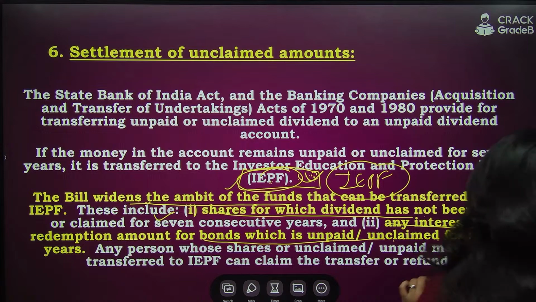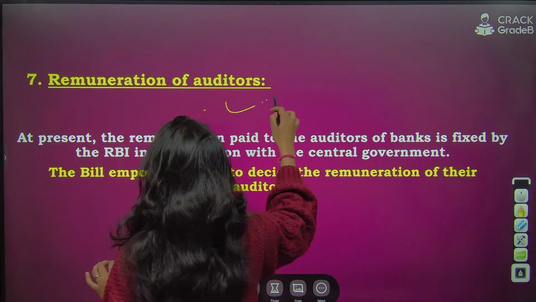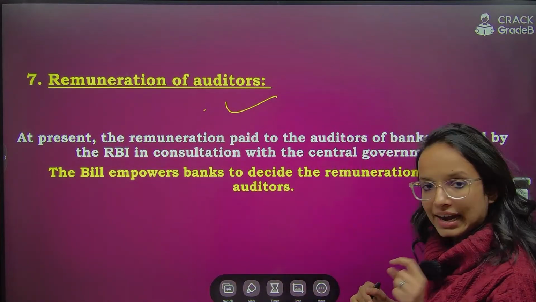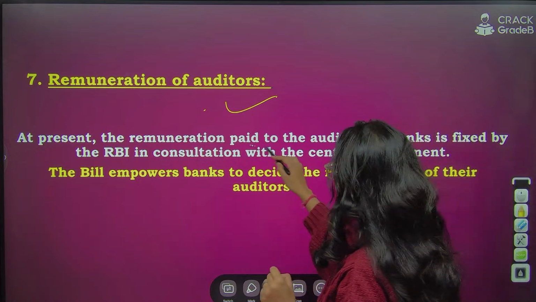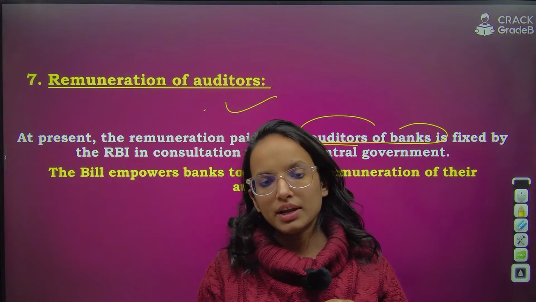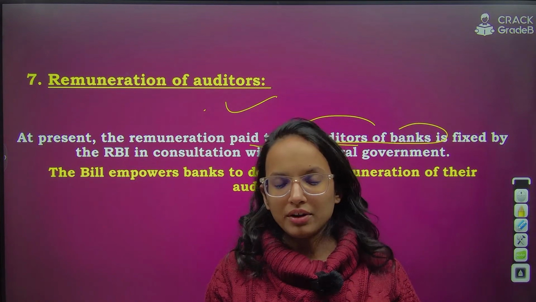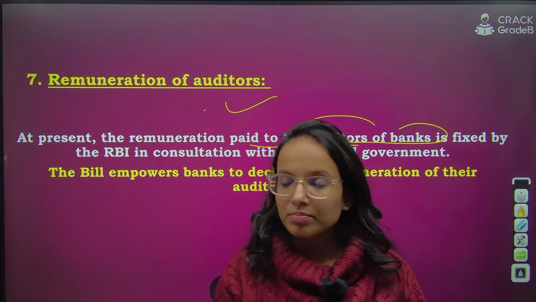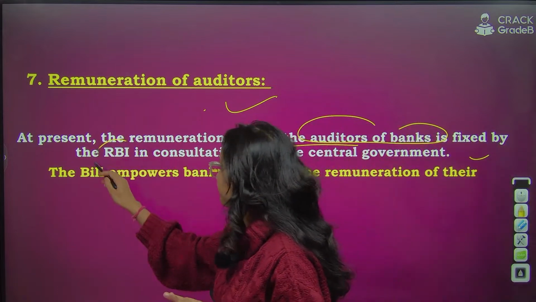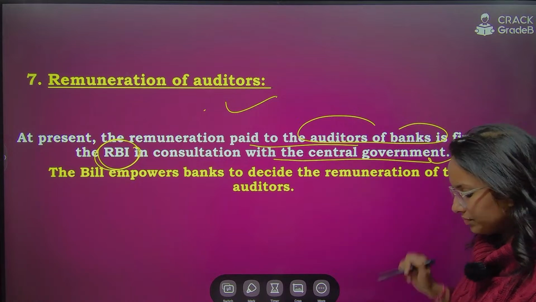Right? Then the next one which we have is the remuneration of auditors. It has also been amended. At present, the remuneration paid to auditors of the banks, whosoever are involved in auditing the banks, whatever has to be paid to them, was fixed by RBI in consultation with the central government.